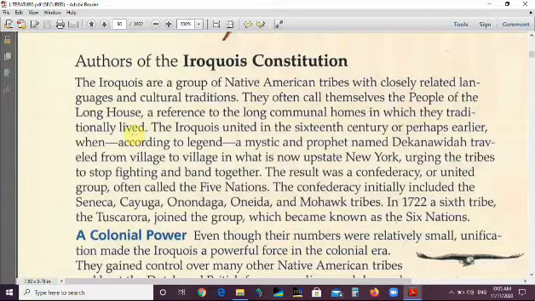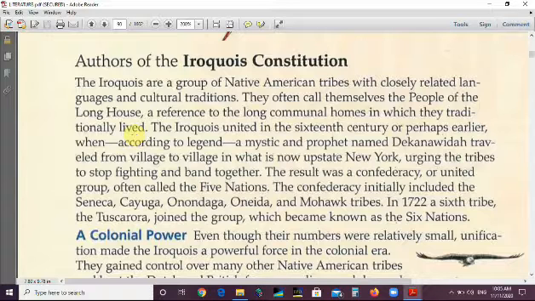The Iroquois united in the 16th century or perhaps earlier, when, according to legend, a mystic and prophet named Dikanawida traveled from village to village in what is now upstate New York, encouraging the tribes to stop fighting and unite together.